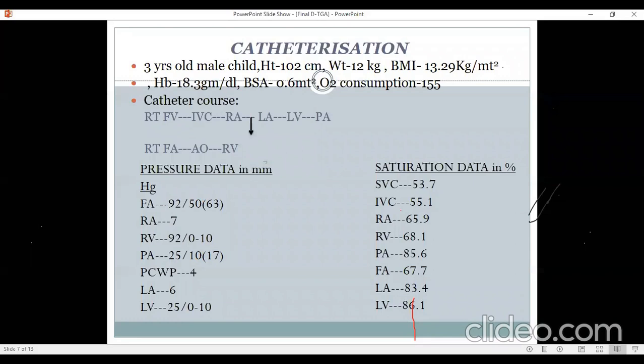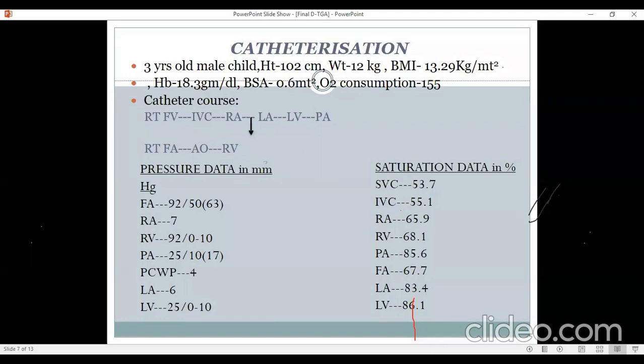And one more thing is, from the beginning you are expecting, because of the small VSD, a right to left shunt. This substantiates it, because the LV pressure is so low, you should have only a right to left shunt rather than a bidirectional one. And this RA-LA pressure is suggestive of a non-restrictive, large ASD? Yeah, with a 1 millimeter gradient is okay.